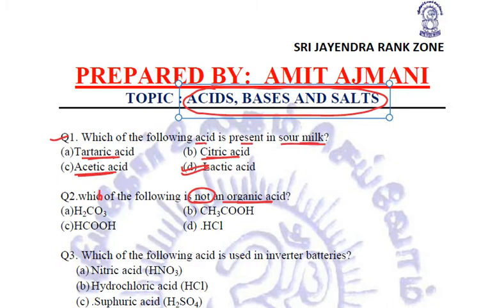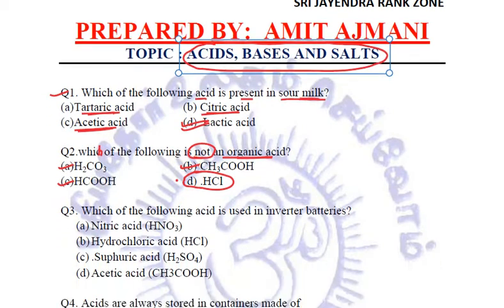Which of the following is not an organic acid? We know what are organic acids. The plants and the animal derived acids are organic acids. Second thing, the weak acids are organic acids. Among these, carbonic acid is a weak acid. This is methanoic acid present in the ant sting, organic acid. This is acetic acid present in vinegar, weak acid. HCl. This HCl is not an organic acid. It is a mineral acid. Okay. So our correct answer is HCl.